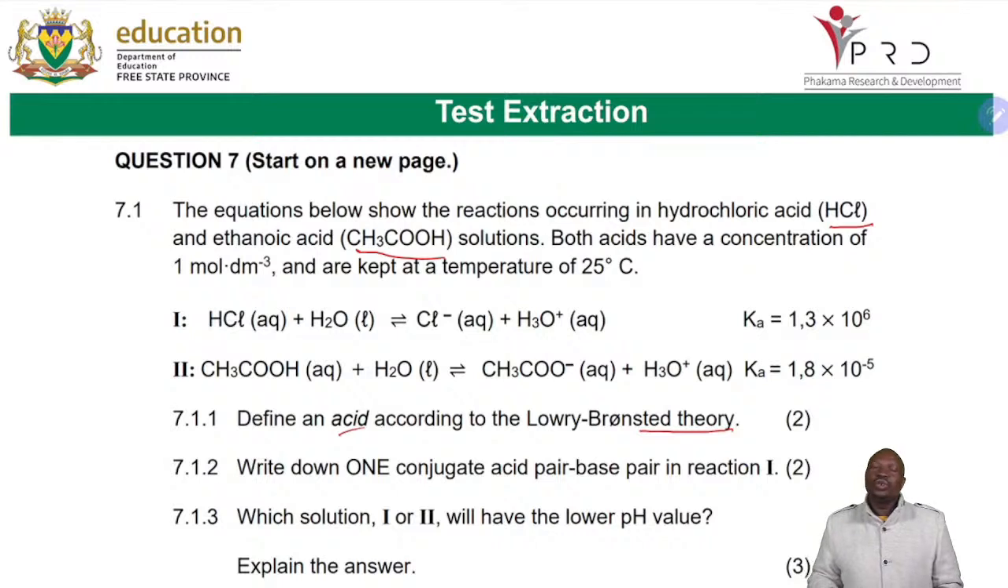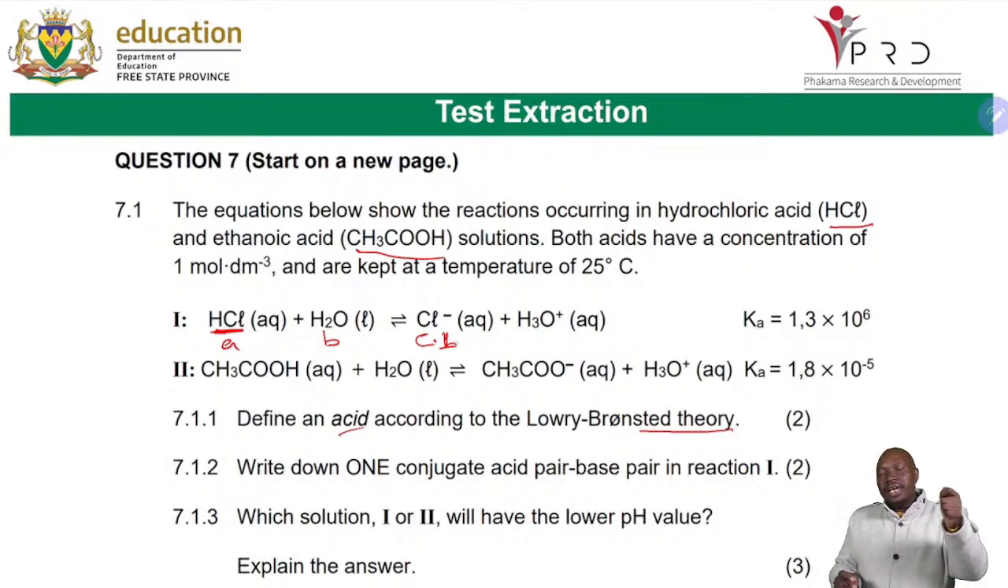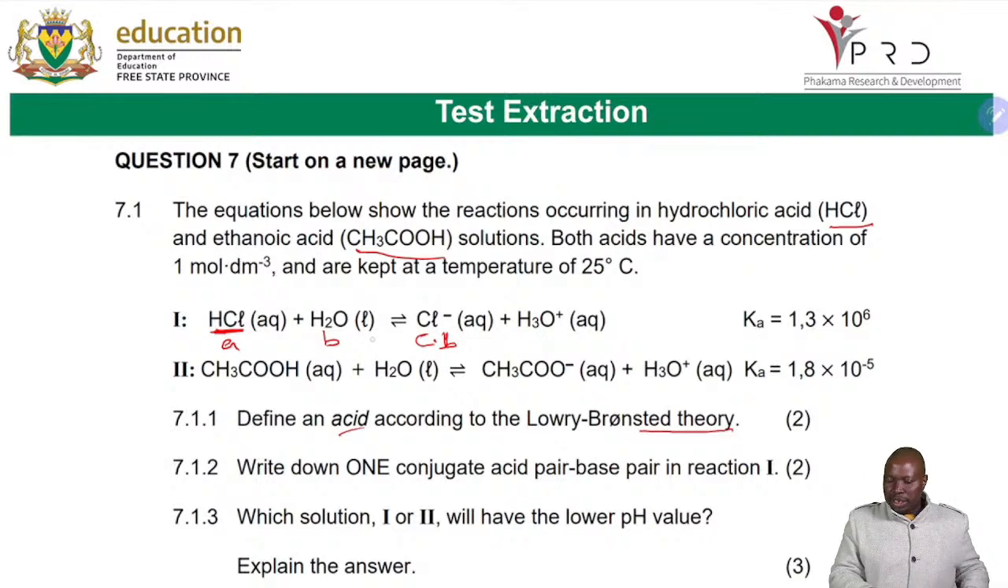Write down one conjugate acid-base pair. So you must know that HCl is an acid, which makes water the base, because the acid reacts with the base, and then the conjugate base of HCl is Cl minus. The difference between an acid and its conjugate base is a hydrogen ion. We have removed the hydrogen ion, hence we are only left with Cl minus. So you will just write HCl and Cl minus as your pair.